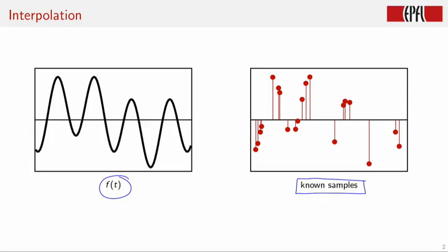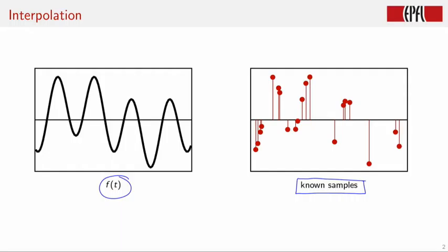We would like, nonetheless, to be able to say something about the value of the function in areas where no data is available. If it is possible to make a few assumptions about the function itself, it is then possible to make an educated guess about the value of the function at locations where the signal is unknown. This process is referred to as interpolation.